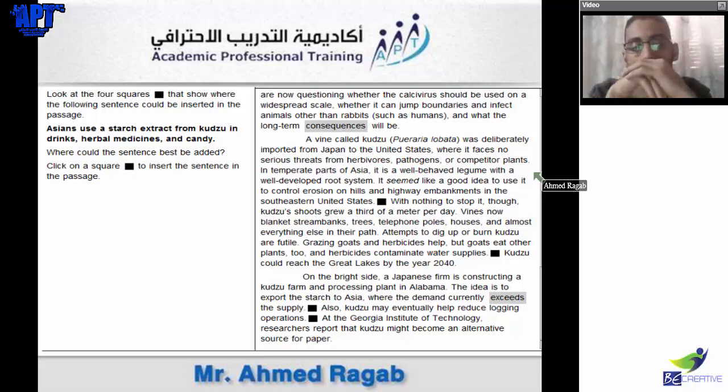Okay, so we need to put that sentence inside. Asians use starch extract from kudzu and drink herbals, medicines, and candy. Now first let's find the same thing. Kudzu is in the last paragraph. The starch. Okay, let's see here. We want to put it. So we try to put it here. He didn't talk about medicines or starch. Let's go down here.